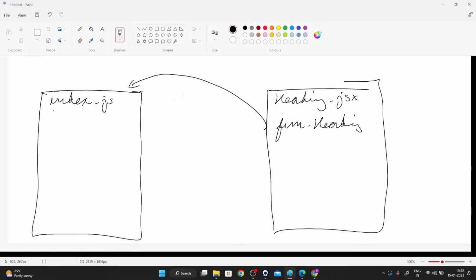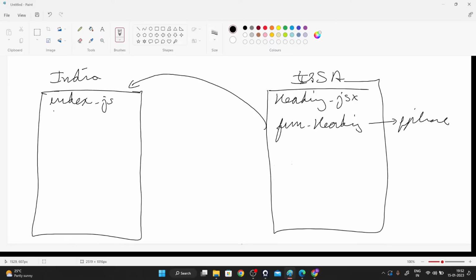I want to import. Okay, this is one country. Sorry, this is India. This is USA. These are iPhones. So if India requires iPhones, India will need to import iPhones from USA. Am I right, guys? If India wants to use iPhone, then India will have to import iPhone from USA, right, guys?